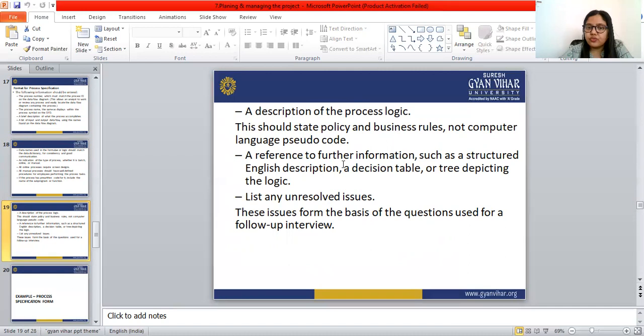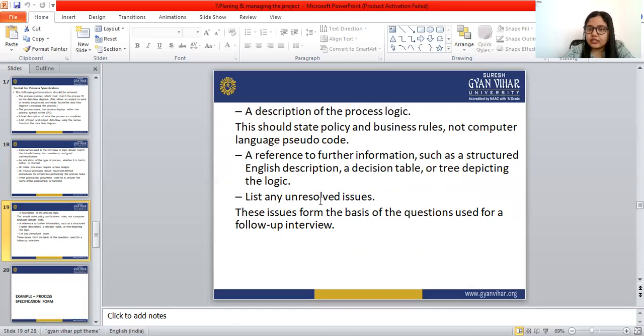Then a reference to further information such as a structured English description, a decision table, or a tree depicting the logic.